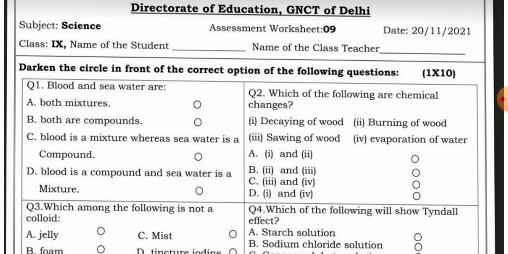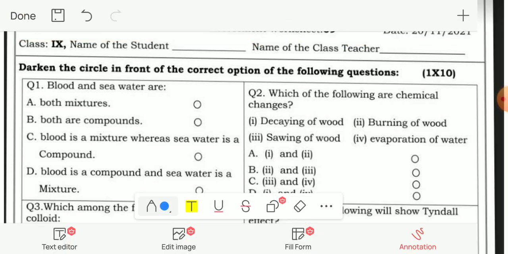Question number 1. Blood and seawater are: A. Both mixtures. B. Both are compounds. C. Blood is a mixture whereas seawater is a compound. D. Blood is a compound and seawater is a mixture. So the correct answer is both are mixtures. A. Both are mixtures.